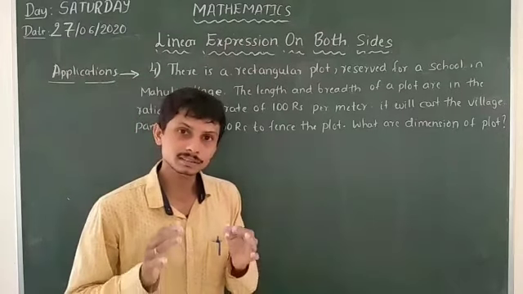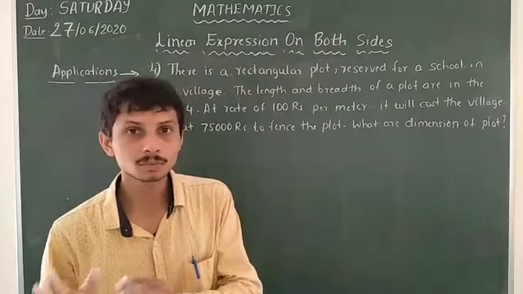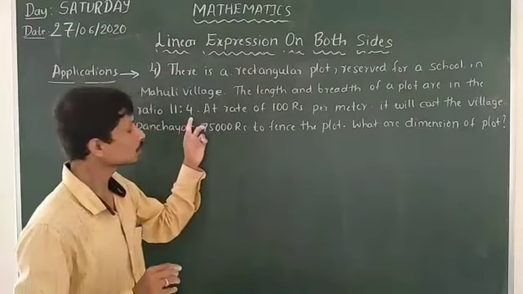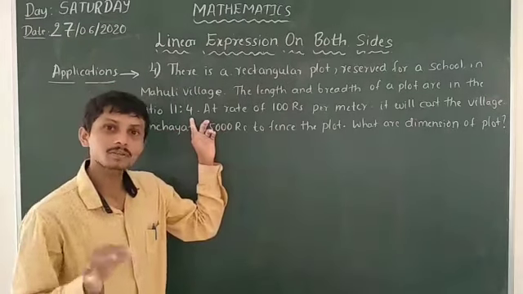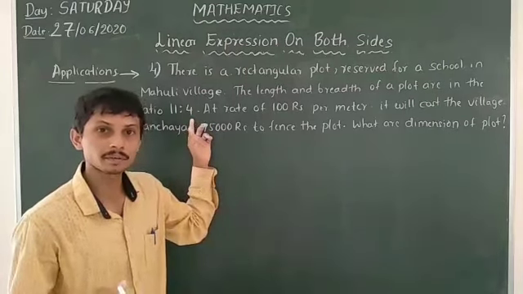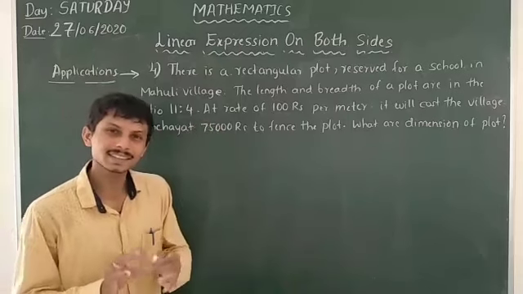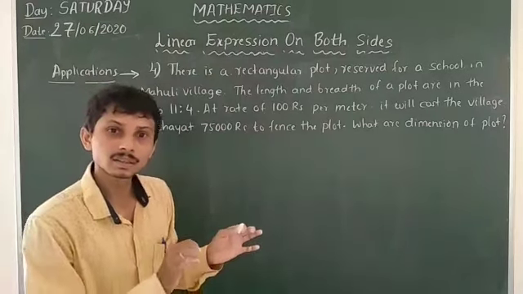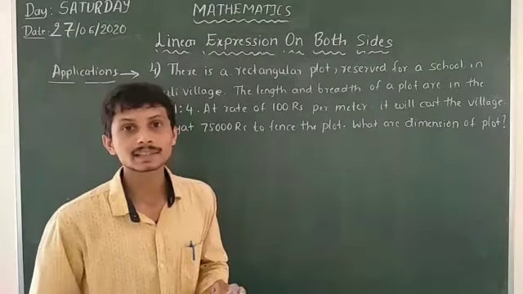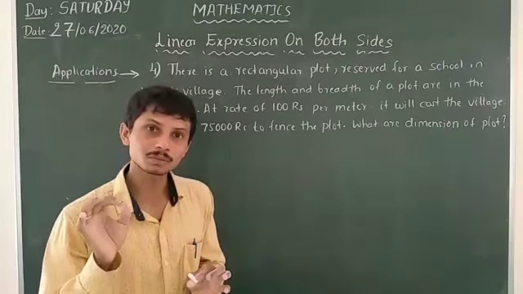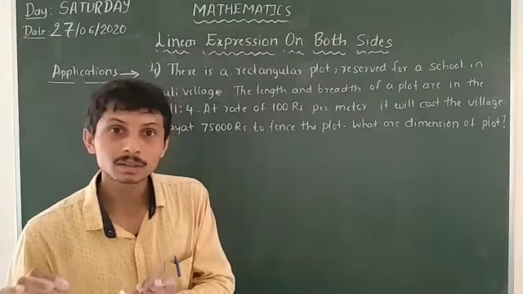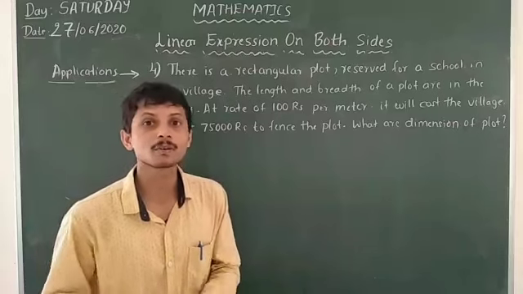When we take the ratio of two unknown terms, that means there is a common term there. In 11:4, it means 11 by 4. It's not that the length is 11 meter and the breadth is 4 meter. There is a common term between both the length and breadth. So we have to first find out that x value. That common value we can take as x. That means the length and breadth of the plot is 11x and 4x respectively.